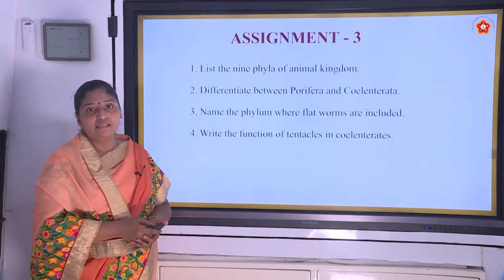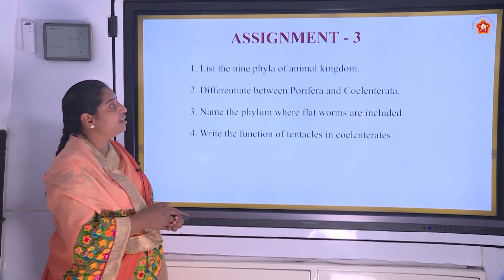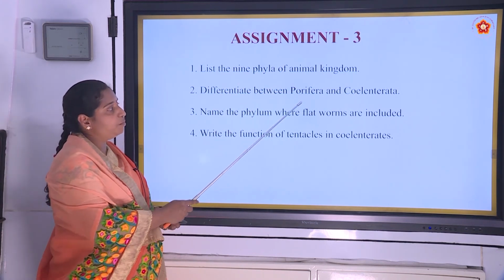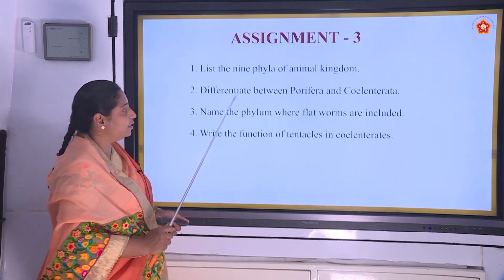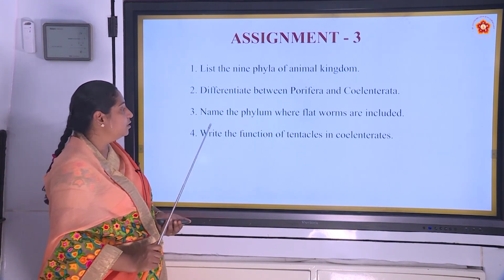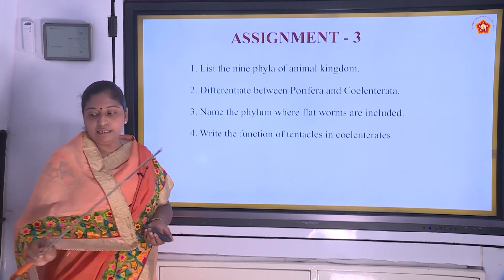And here is the assignment, home assignment for you. Take down the questions. List the 9 phyla of animal kingdom. Differentiate between Porifera and Coelenterata. Name the phylum where flatworms are included and write the function of tentacles in coelenterates.